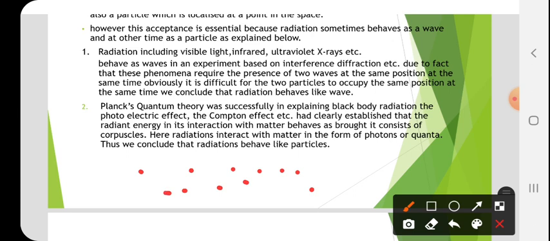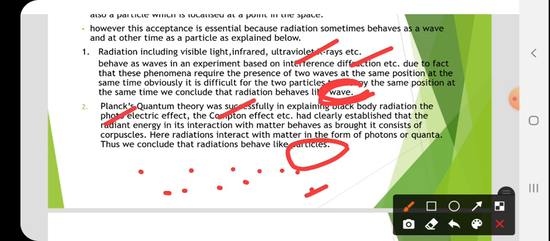Here radiation interacts with matter in the form of photons or quanta. Thus we conclude that radiation behaves like a particle. Here radiation behaves like a particle, here radiation behaves like a wave. That is the meaning of this. By using wave theory, we successfully explain interference and diffraction. But by using the particle nature of radiation, we successfully explain the photoelectric effect, Compton effect, like this.